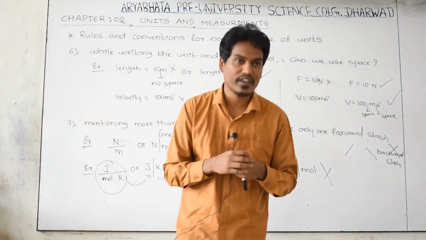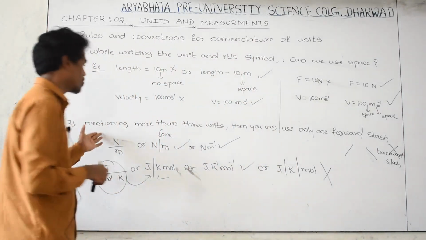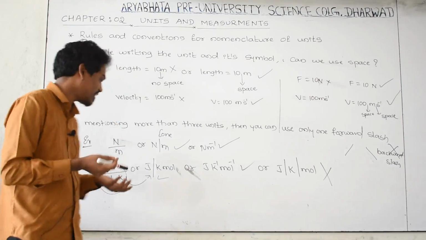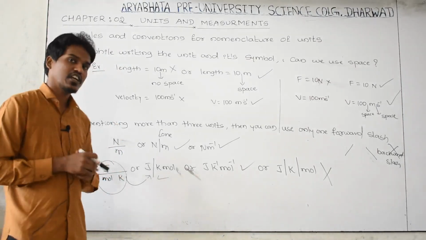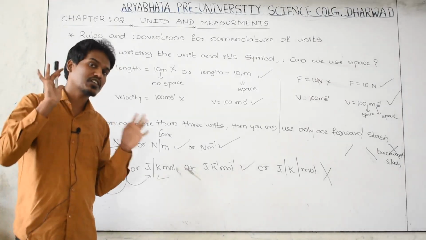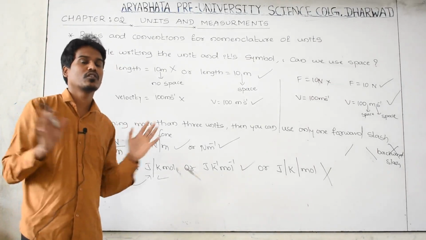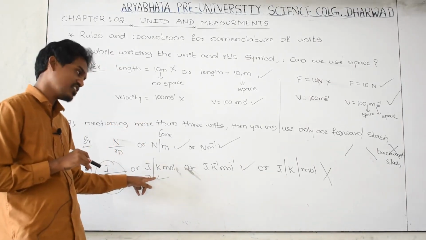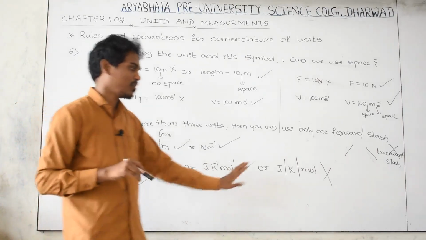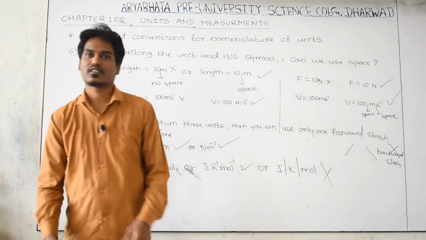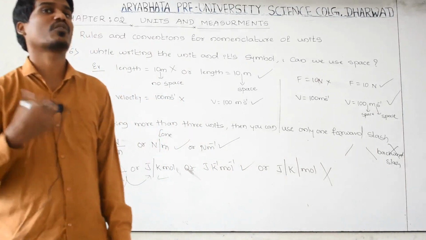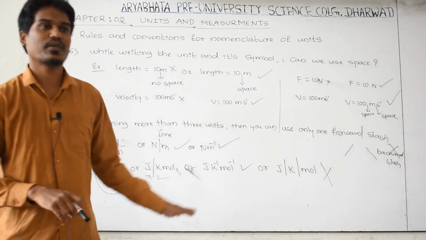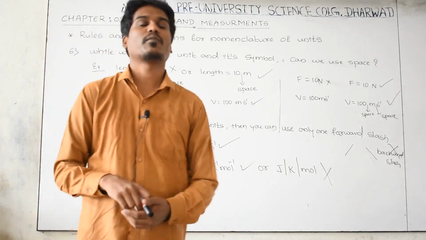And the last one is this one. How many forward slashes can we use while writing like this formula? Yes, only use one forward slash and don't use more than one. For example, you can write this one by using one slash. Yes, it is right. But don't use two forward slashes. This is a wrong method of writing SI units. It's very important, please remember.